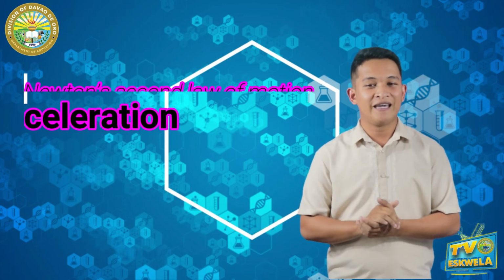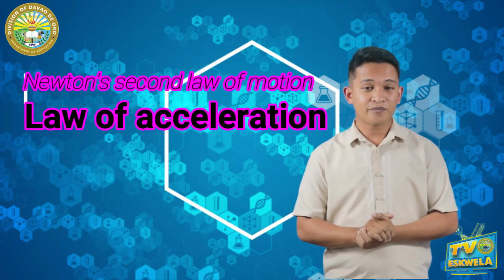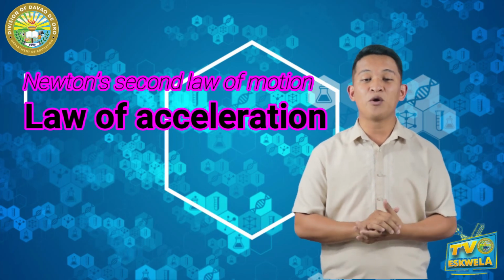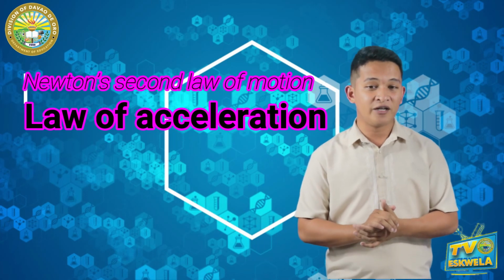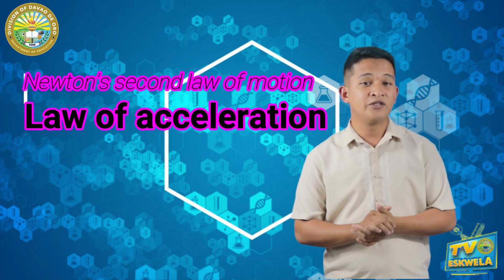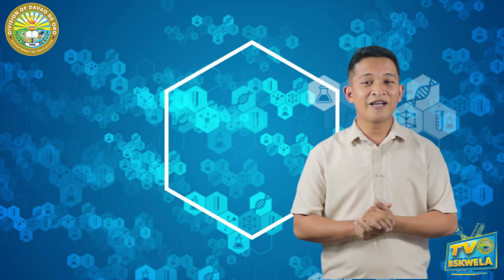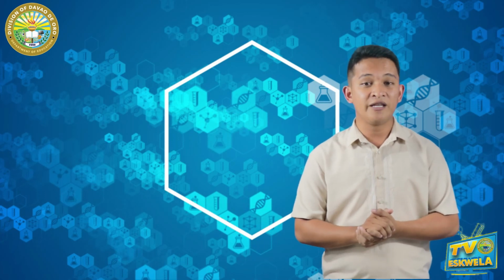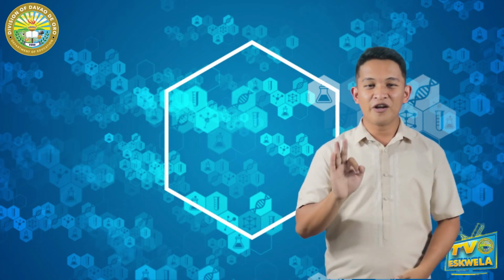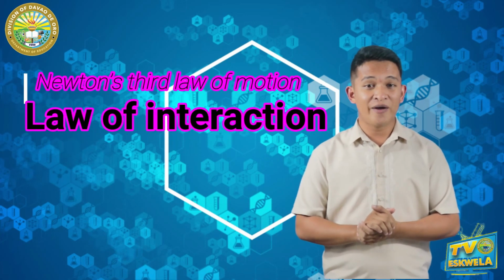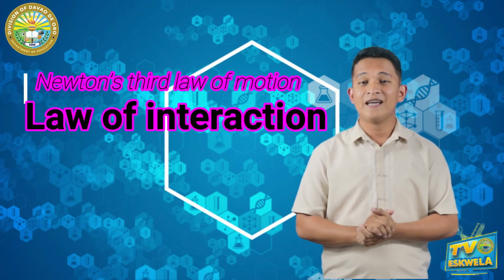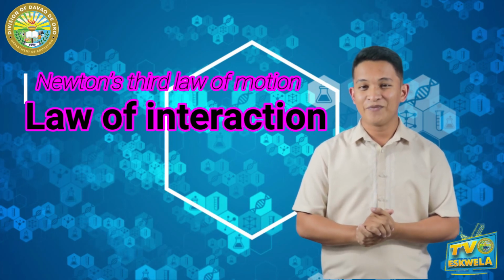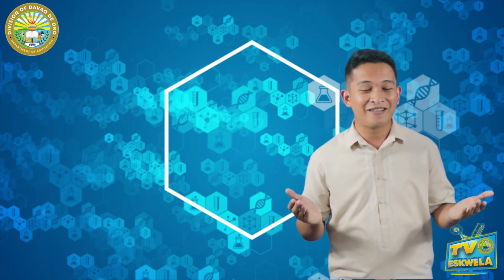The second law is the law of acceleration, which states that the acceleration of an object is directly proportional to the net force acting on it and is inversely proportional to the object's mass. The direction of the acceleration is the same as the direction of the net force acting on the object. And the third one is the law of interaction, which states, for every action, there is always an equal and opposite reaction.